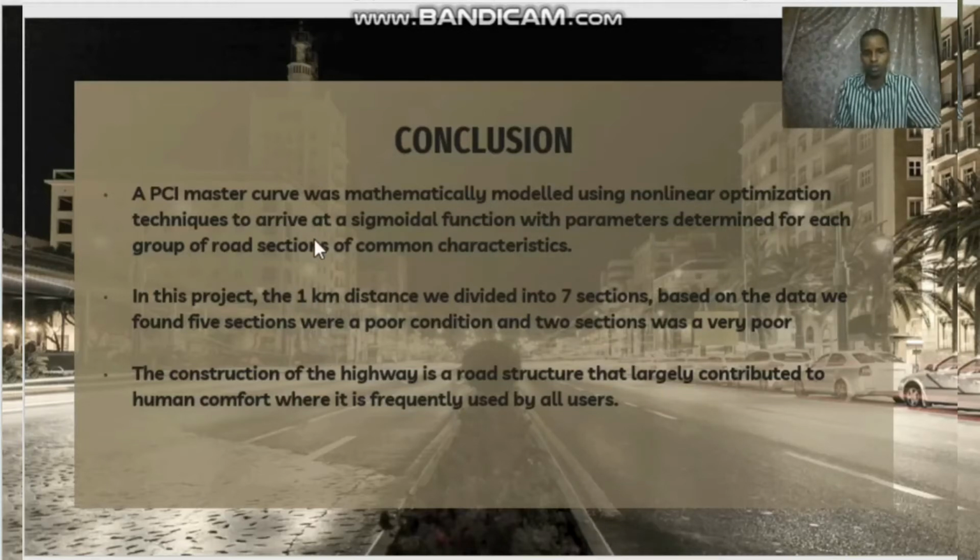In our project, we have a 1 kilometer road distance, and we divided it into 7 sections based on our data. We found 5 sections were in poor condition and 2 sections were very poor. The construction of the highway is a road structure that largely contributes to human comfort, where it is frequently used by all users.